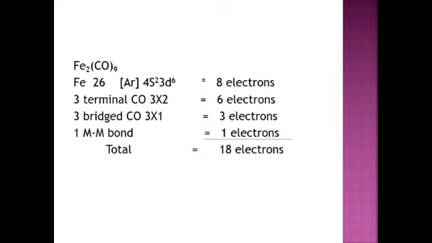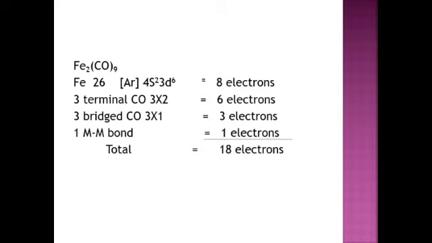Each iron atom has 8 valence electrons. Each iron atom has 3 terminal carbonyls, so 3 terminal carbonyls donate 6 electrons. Then 3 bridged carbonyls donate 3 electrons to each iron atom. Then there is 1 metal-metal bond, so each iron atom gets 1 electron.